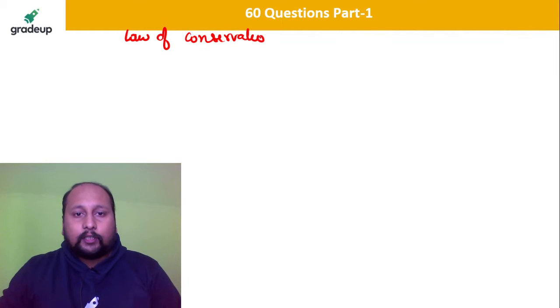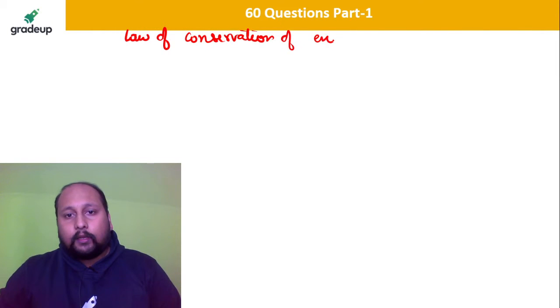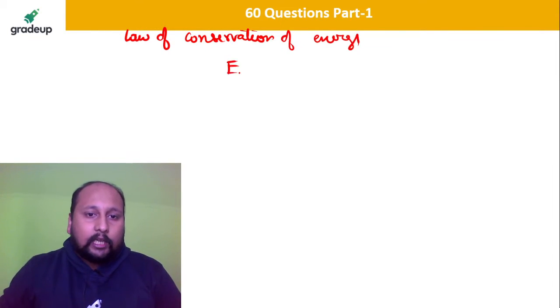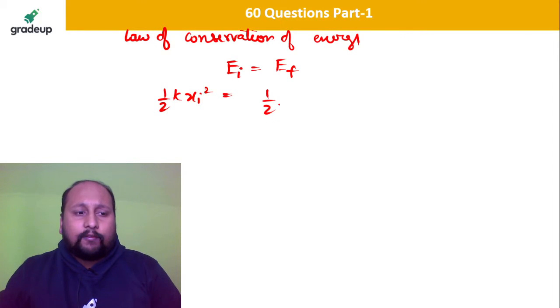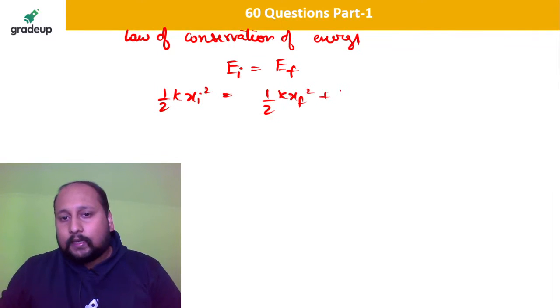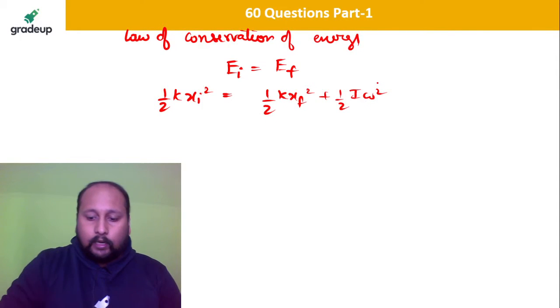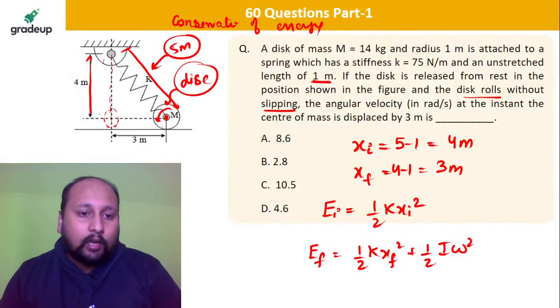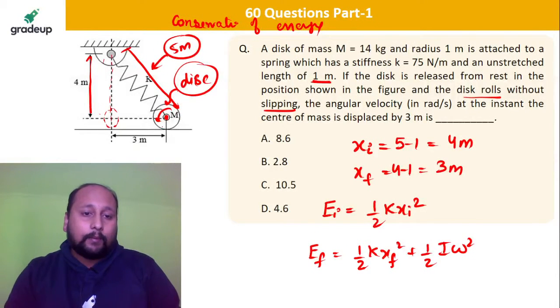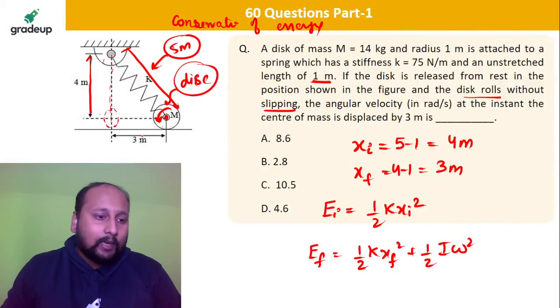Law of conservation of energy. That means the total initial energy should be equal to the total final energy. Initial energy is half k into xi square. Final energy is half k into xf square plus half I omega square. Now, tell me what will be the mass moment of inertia for this particular disc? What is the mass moment of inertia of the disc about the center? Because this disc is rotating about its CG. So tell me what will be the value of I?